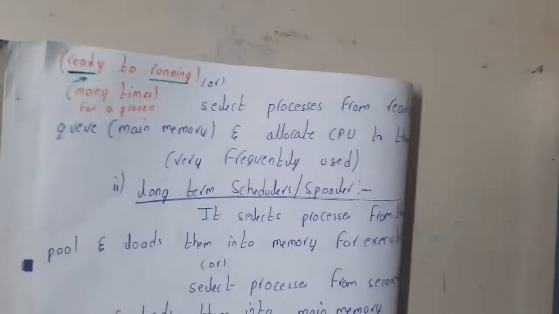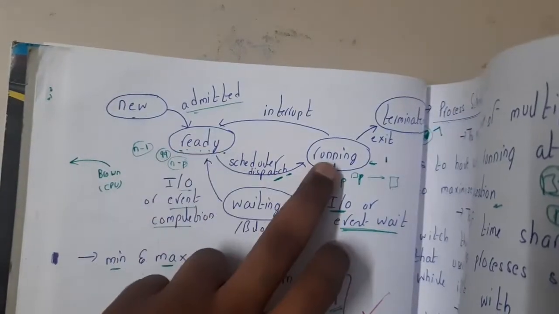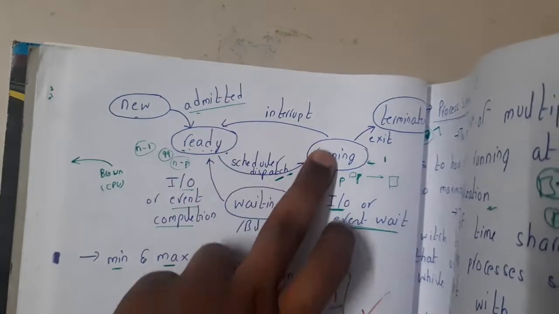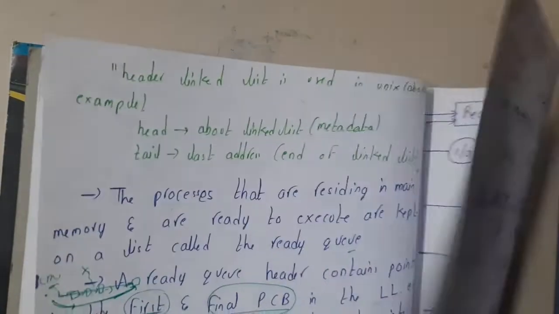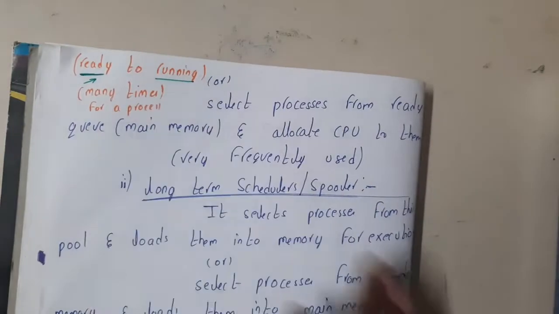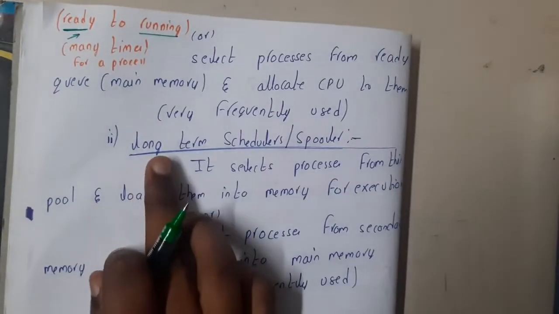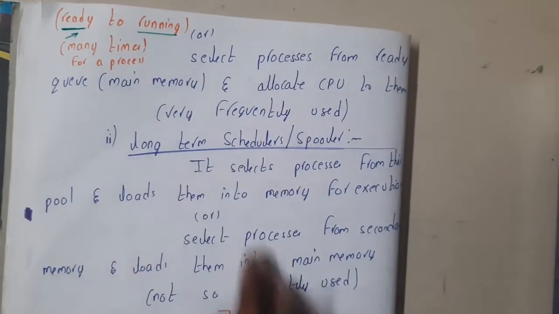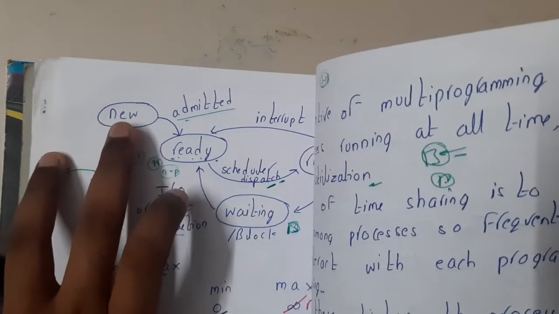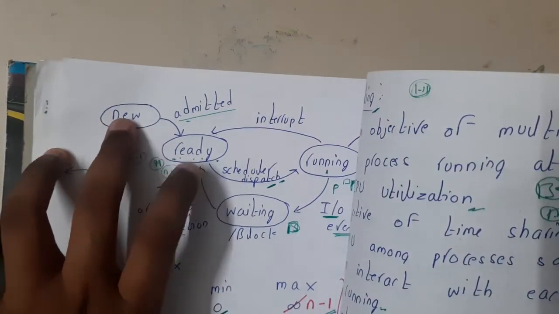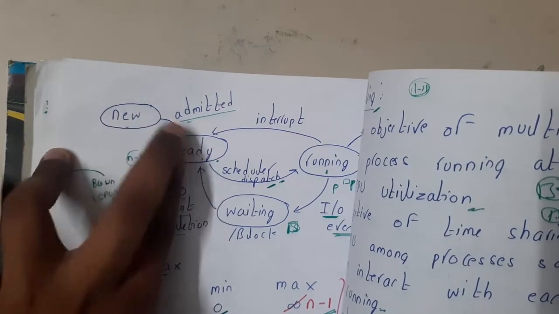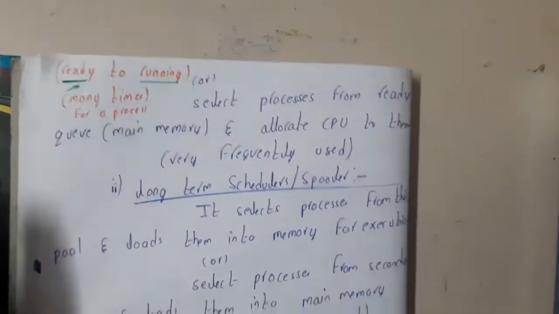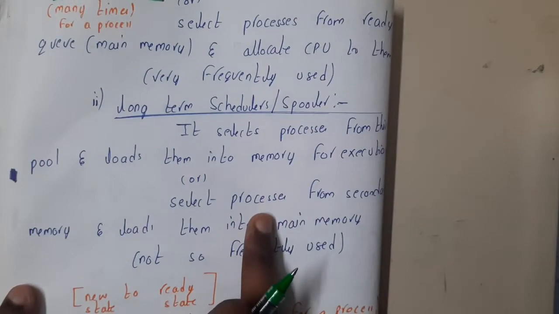So what is it taking care of? It is taking care of the transition from ready to running. That is taken care of by the short-term scheduler, right? Yes. That is its goal. Similarly, the long-term scheduler. What does the long-term scheduler do? The long-term scheduler takes care of transferring a particular process from the new state to the ready state. This will be taken care of by our long-term scheduler.